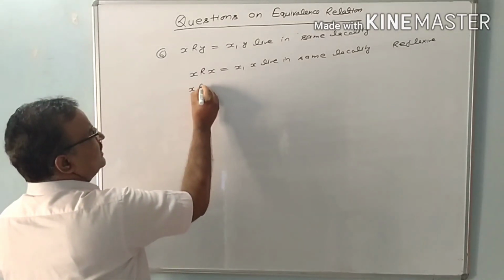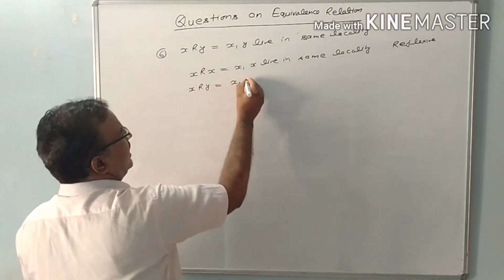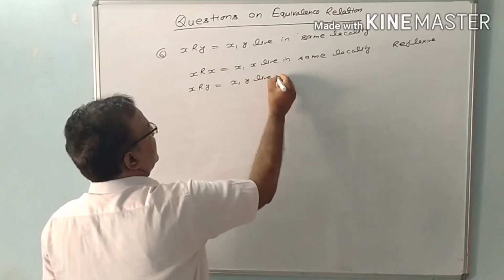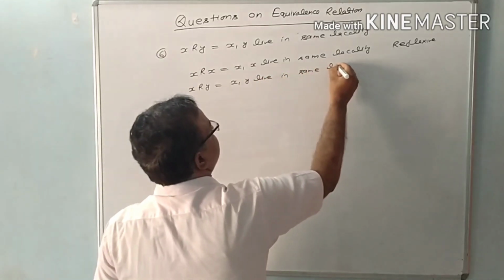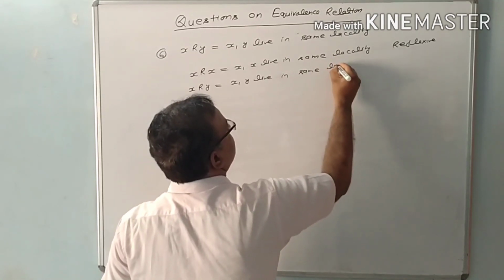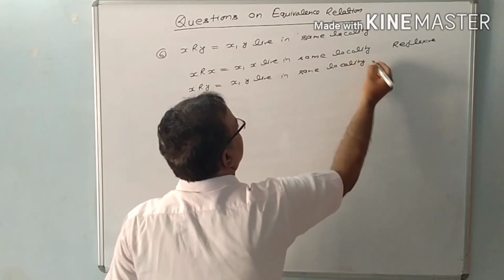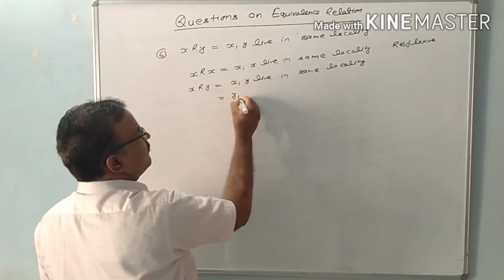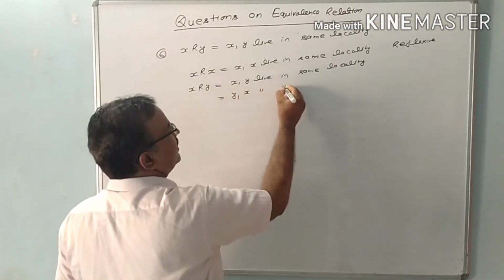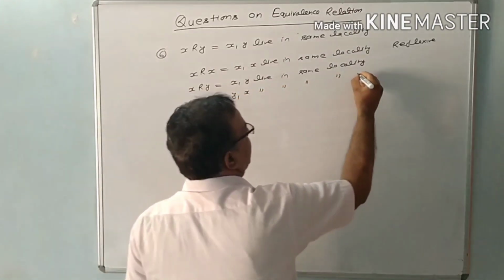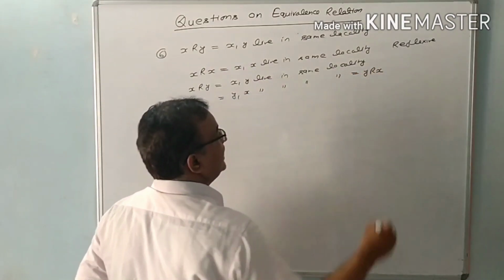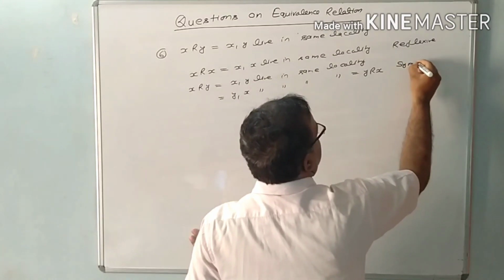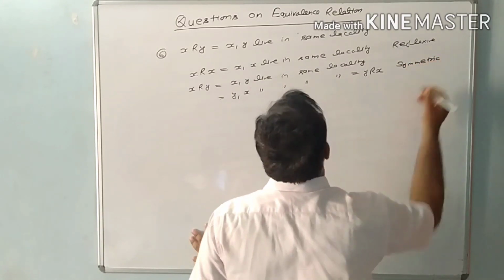If X is related with Y, that is, X comma Y live in the same locality, then we can also write Y comma X live in the same locality. That means Y has the same relation with X. That's why this relation is a symmetric relation.